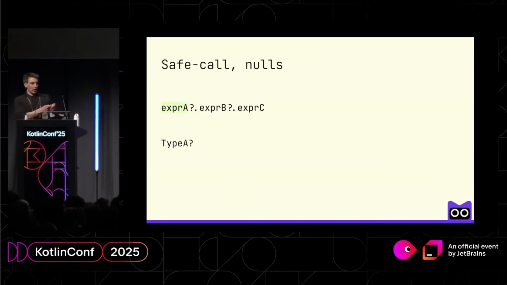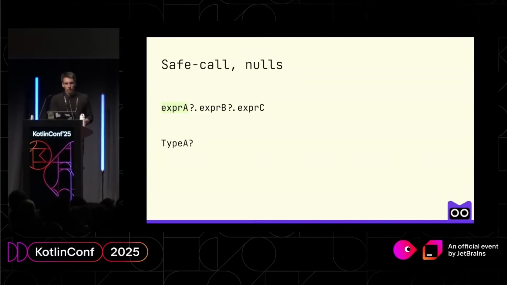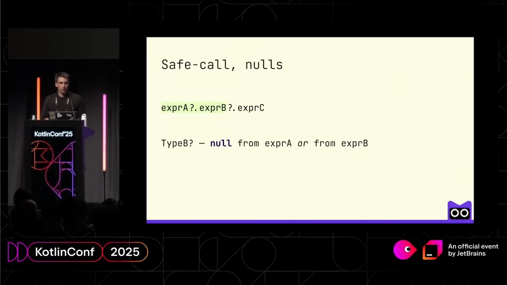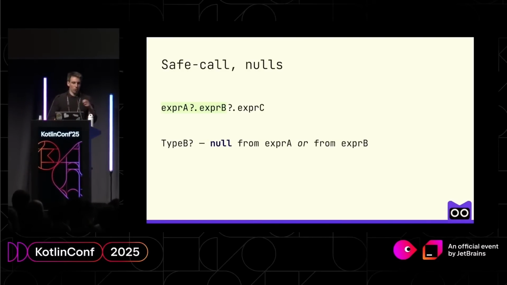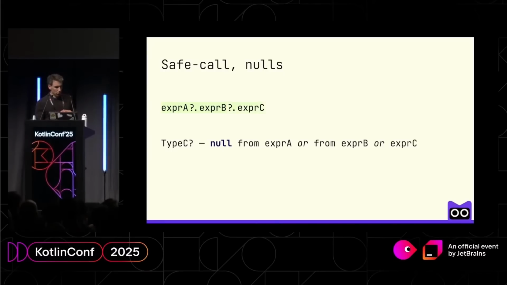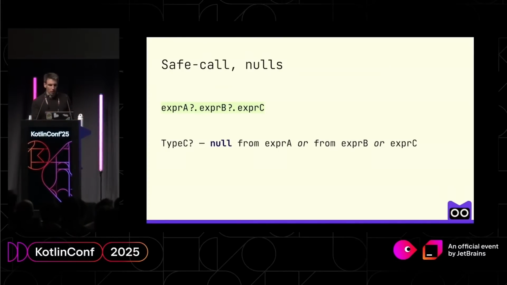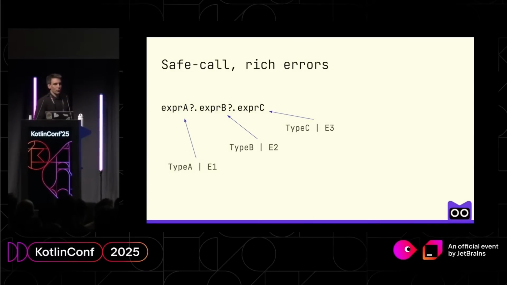First of all, expr_a has type A?. Then expr_a.expr_b has the type of expr_b as a nullable type, and this null can come from expr_a or from expr_b. And the whole expression now has the type C plus null, which can come from expr_a, expr_b or expr_c.